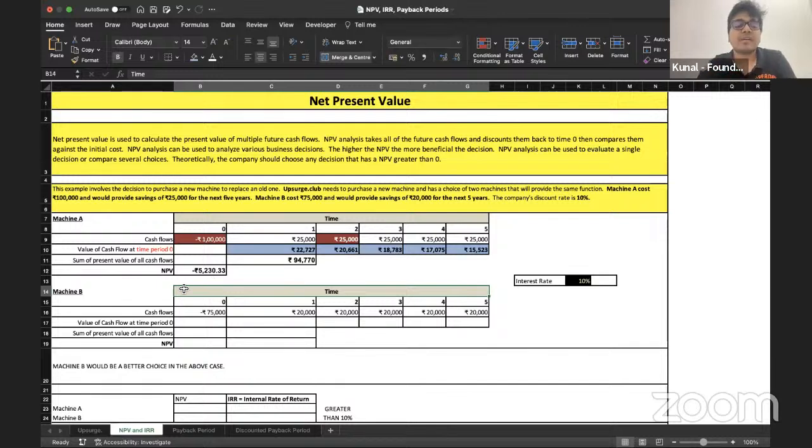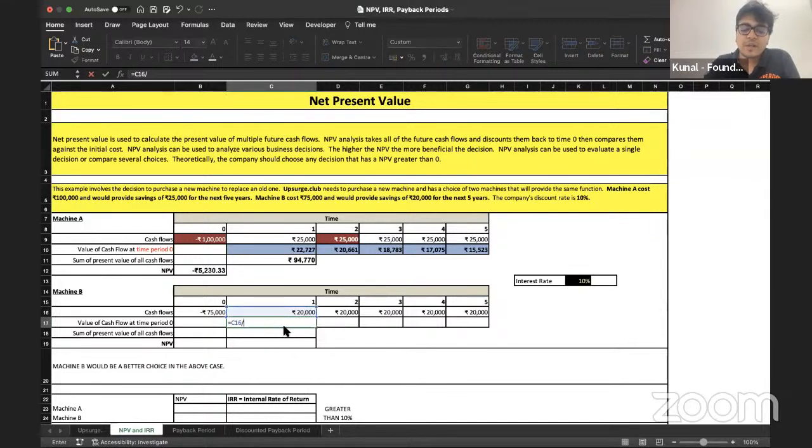All right, now let's do the same thing, the same discounting that we did for machine A. Let's do it for machine B as well. So the idea is pretty simple. Whatever cash flows are there at time period 1, 2, 3, 4, 5, or whatever, we cannot directly compare what we are outlaying with those cash flows. So we need to discount them and bring things into perspective and bring everything at one particular point in timeline so that we can make that comparison. So what we need to do here is use this 25,000 divided by 1 plus 10% to the power 1. To the power 1. All right, to the power 1.